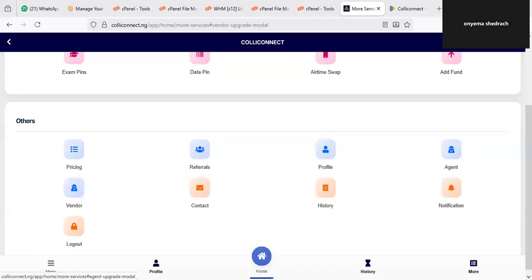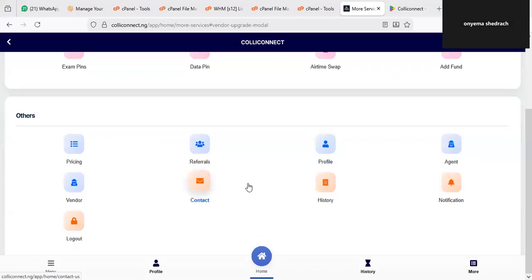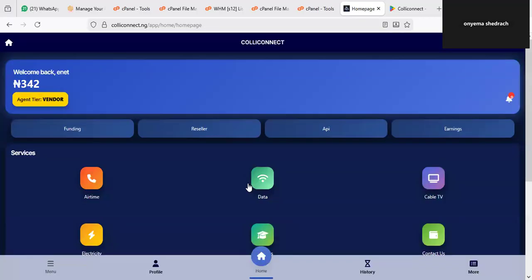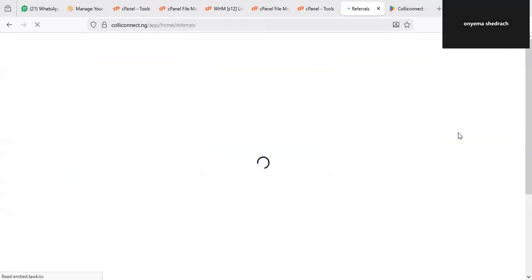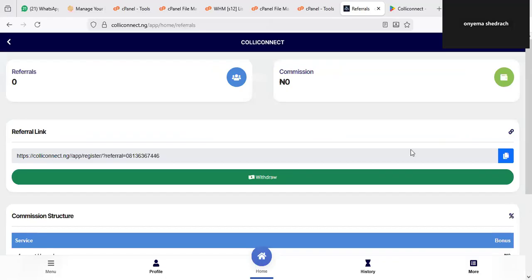Okay. Apart from that, there's also a referral program. The referral program will give you the opportunity to invite people and earn from all their transactions henceforth. You can click on this earnings, which is very easy to navigate on your dashboard or your back office. On this place, you can copy your referral link and begin to share it.